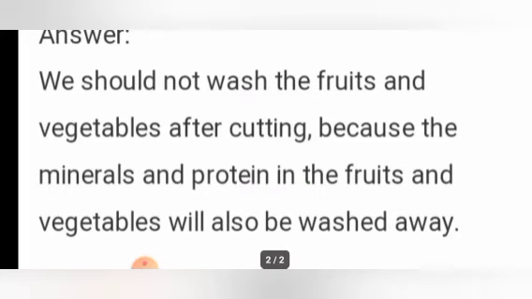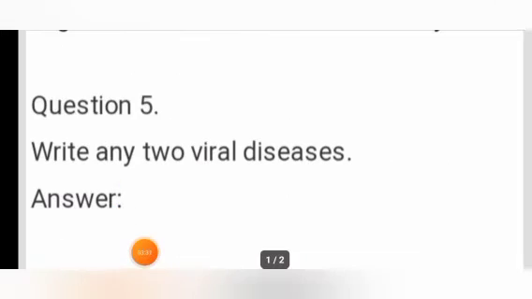So what will happen when you cut the fruits and vegetables and wash them? The minerals and proteins present in them will be washed away. So in order to avoid that loss of proteins and minerals, we have to wash the vegetables before cutting. Okay children. Now question 5. Question 5 is write any two viral diseases.